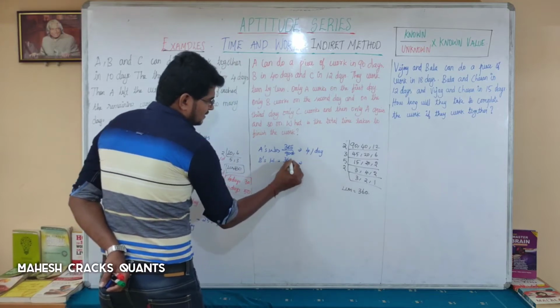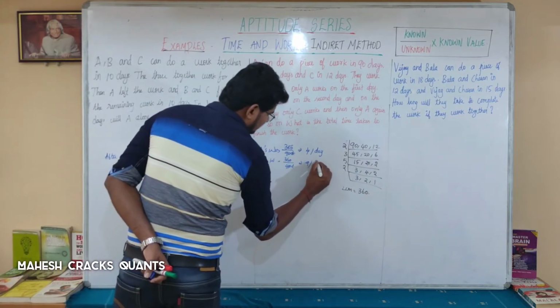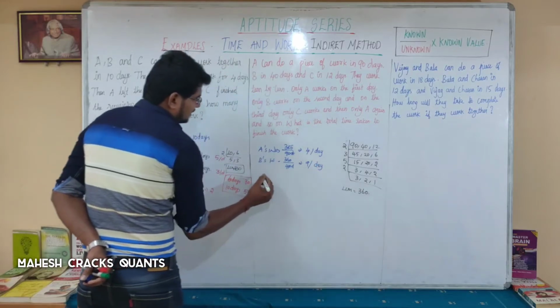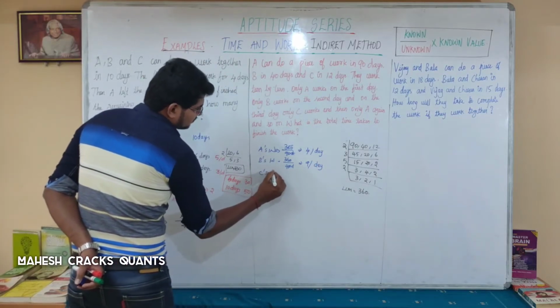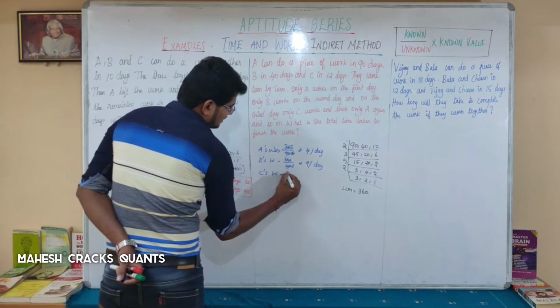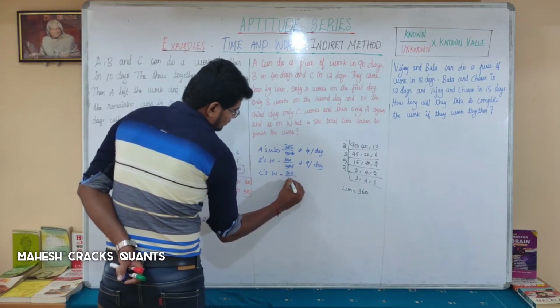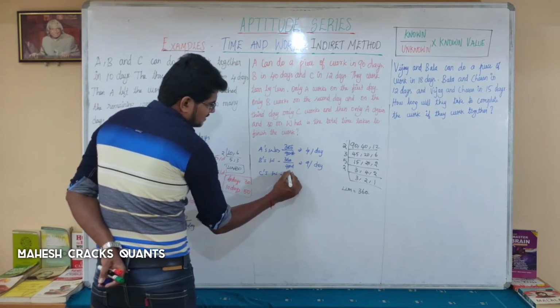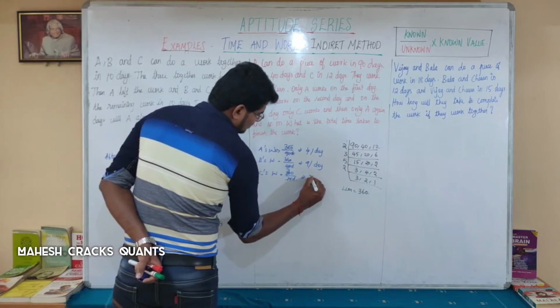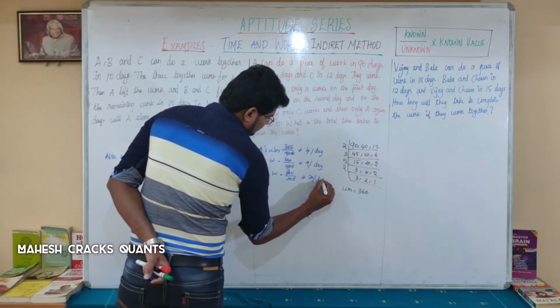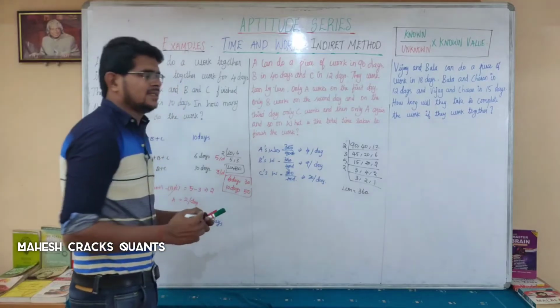Cancelling this, 9 per day. So B will do 9 per day. C's work is 360 by 12 days. Cancelling this, 30 per day. So C is doing 30 per day.